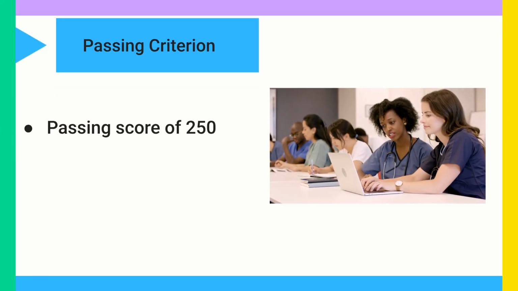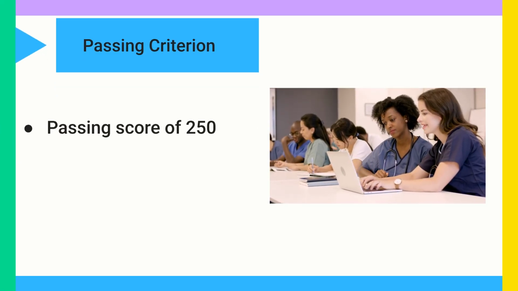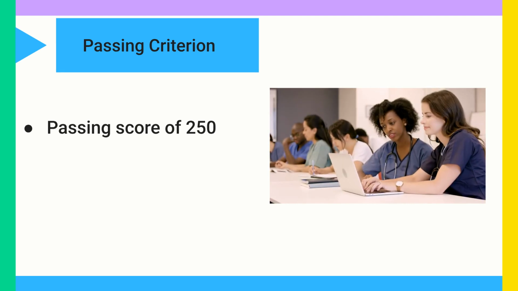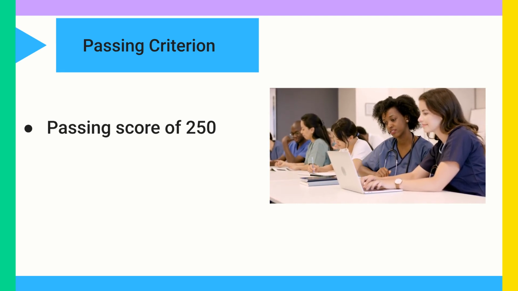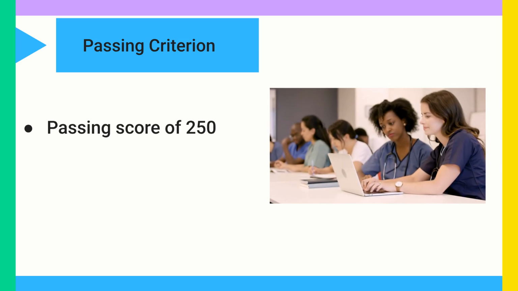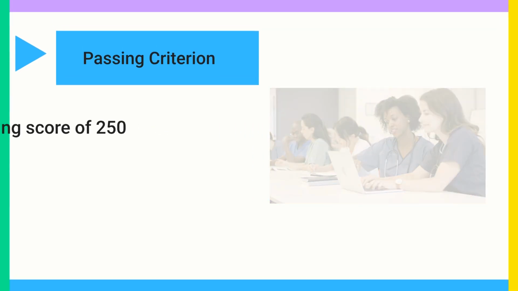To pass the AMC MCQ, you must achieve a scaled score of 250 based on a range from 0 to 500. This score reflects the level of competency expected of an Australian medical graduate.